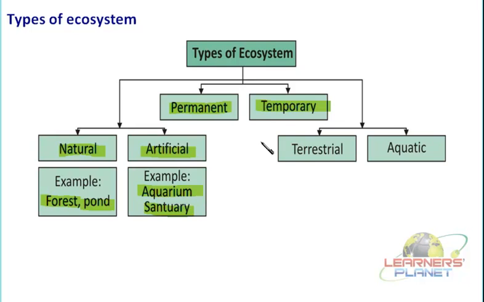Then, on the basis of where it is located, in water or on land, it is known as a terrestrial or an aquatic ecosystem. Terrestrial is the one related to the land, aquatic is the one related to the water. Examples of aquatic are the pond, the sea, the ocean, rivers, and so on.